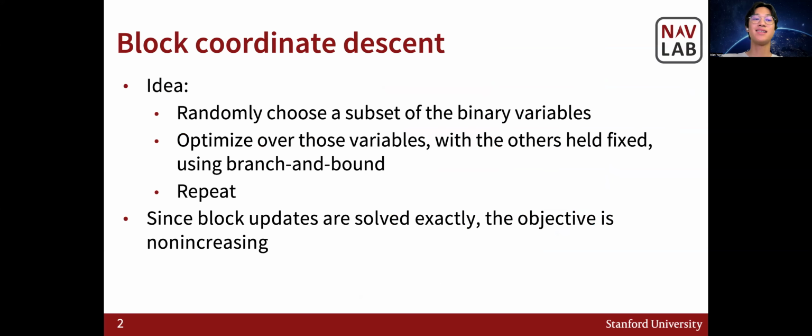In practice, since solving the full problem exactly is still intractable for codes with thousands or more entries, we use a block coordinate descent method. At each iteration, we fix most of the code entries and optimize only over a small subset of, say, 15 of the code entries. In practice, we find that a solver like Gurobi can solve these subproblems much more quickly than can be done through brute force enumeration.